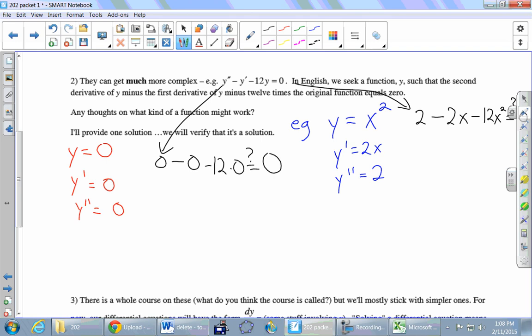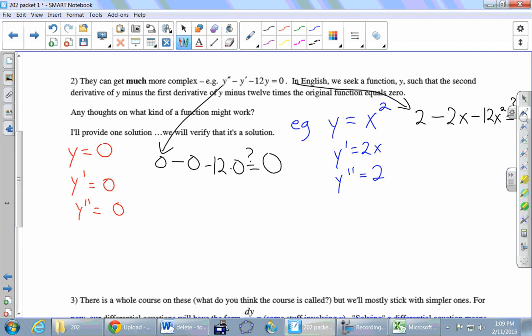Other kinds of functions that have a chance of working? Do you see the fundamental problem with the x squared? Is that when you took a derivative, it became just a different thing, and we were hoping to be able to cancel all of these x's and just get 0, but it's not going to happen because when you take a derivative, the power changes, right? So there's no polynomial that's going to work. It's not even like I just need to find a better polynomial. It just can't possibly work because when you take derivatives, they change and they won't magically be able to cancel each other anymore. Kevin?